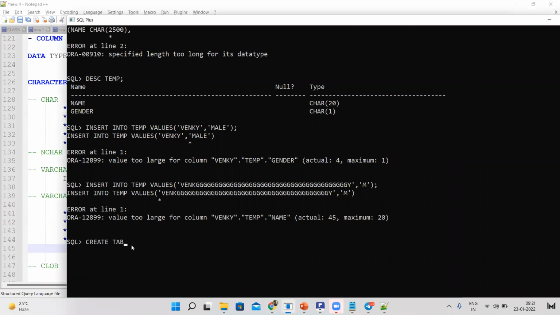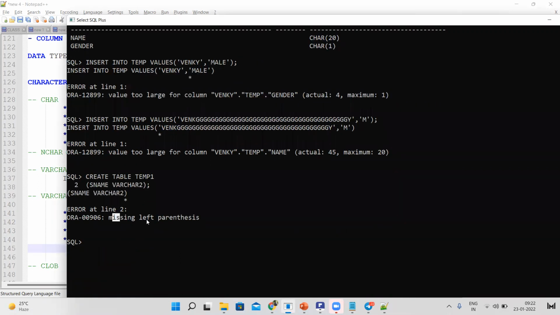Okay. Next, create table. Table name I am creating as temp1. Okay. I am giving student name as varchar2. Okay, let's leave the size. So missing left parenthesis means it is expecting one left parenthesis and a closing parenthesis.